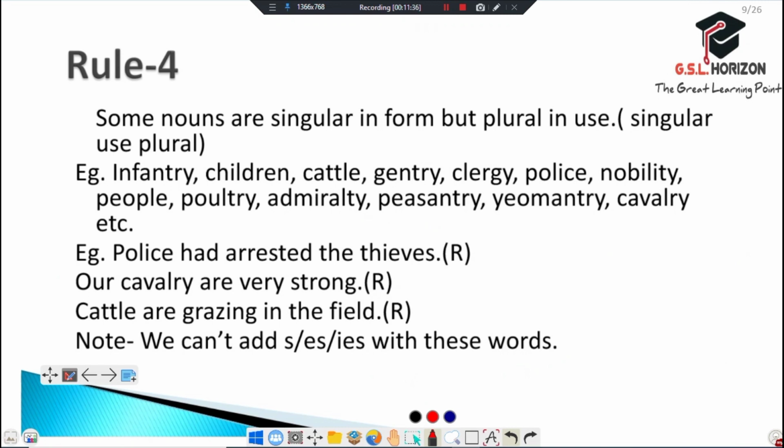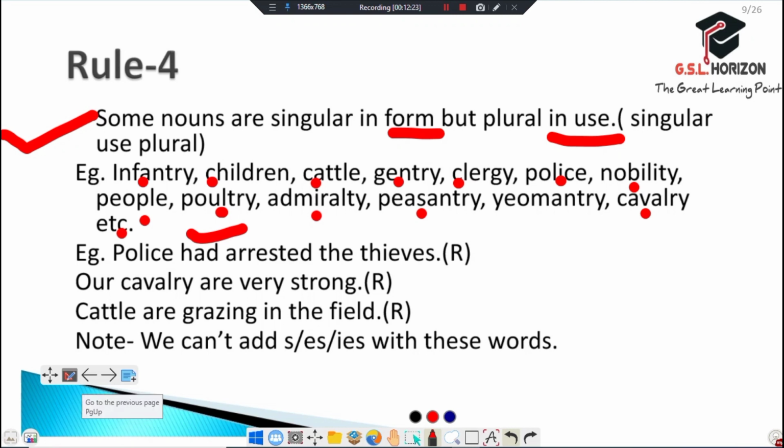Now comes to rule number 4. Some nouns are singular in form but plural in use, like infantry, children, cattle, gentry, police, nobility, people, poultry, peasantry, slavery, cavalry, etc. We always use these kinds of nouns in plural form. These nouns are singular in form but plural in use.